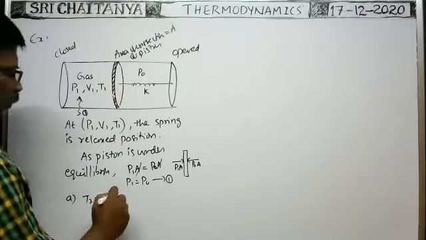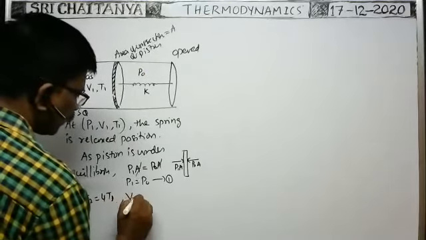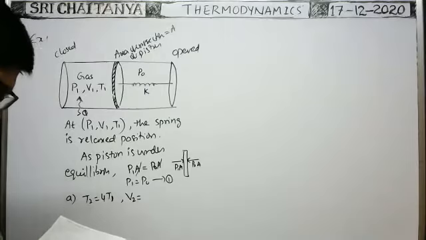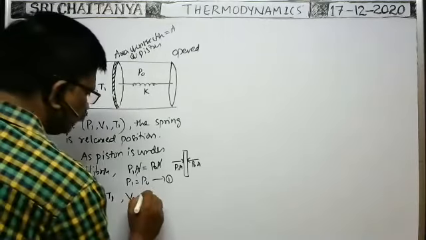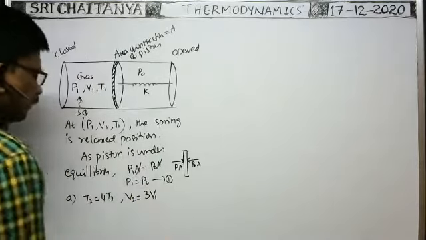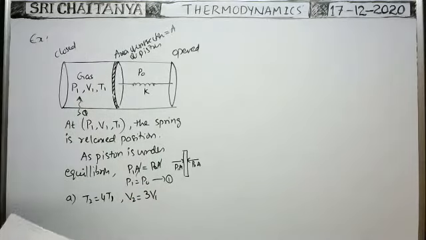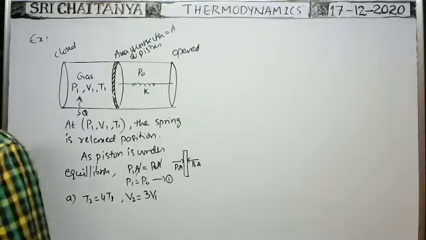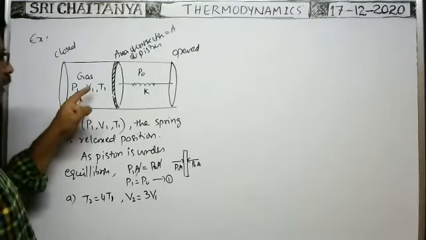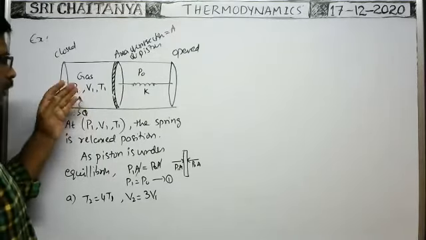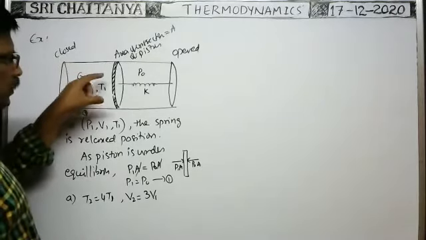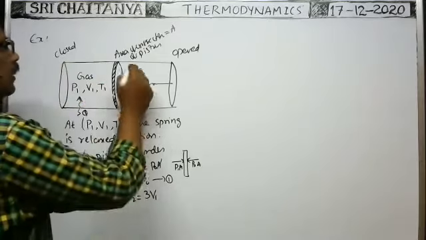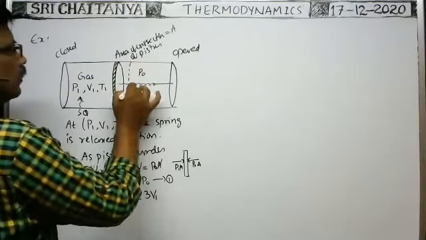The volume of the gas is increased to 3V1. So whenever heat is supplied, the temperature increases and pressure increases, and as the pressure increases, this gas pushes the piston towards the right.